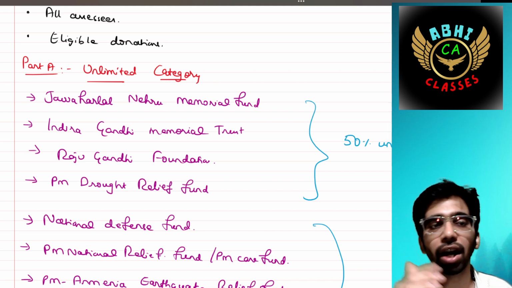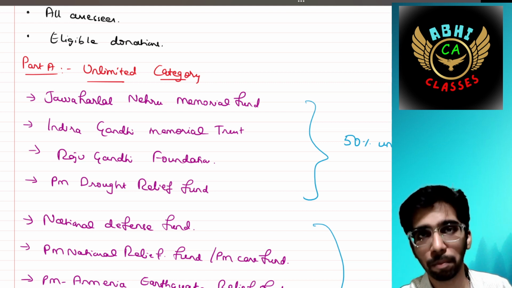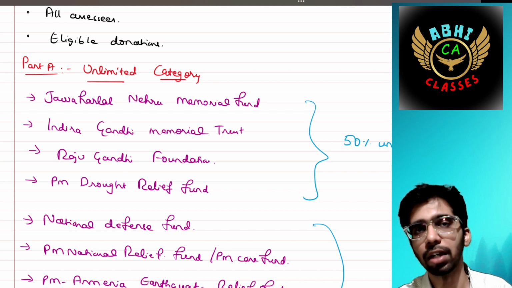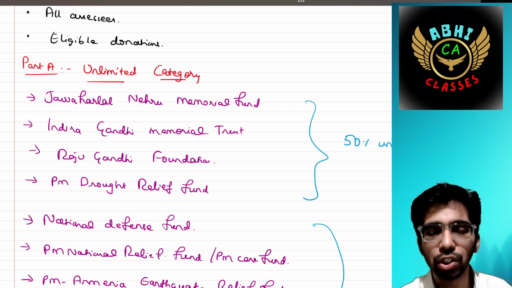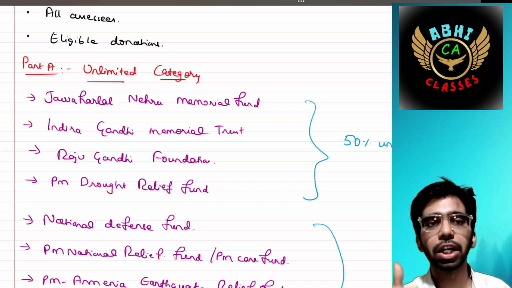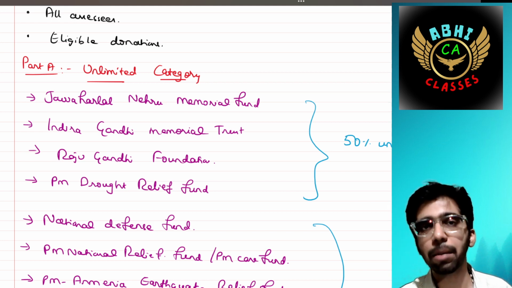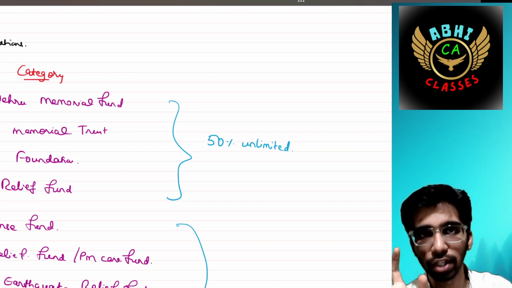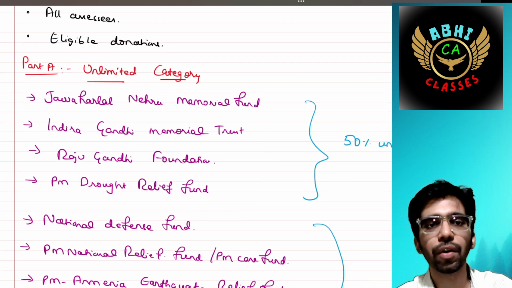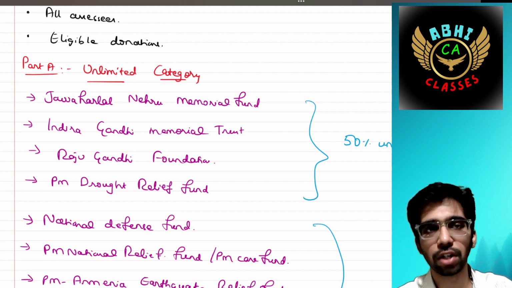That is Jawaharlal Nehru Memorial Fund. That means if you contribute towards Jawaharlal Nehru Memorial Fund, then the deductions will be available. Indira Gandhi Memorial Trust, Rajiv Gandhi Foundation, and PM Drought Relief Fund, that is Pradhan Mantri Drought Relief Fund. If you make a contribution to these four funds, then 50% unlimited deduction will be applicable for you. For example, if you contributed 1 lakh towards Indira Gandhi Memorial Trust, 50% of that, that is 50,000, you are going to claim as a deduction under section 80G.